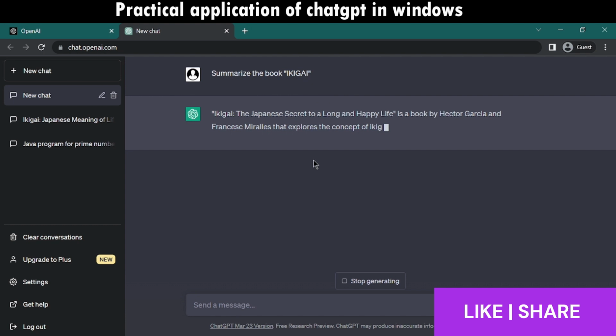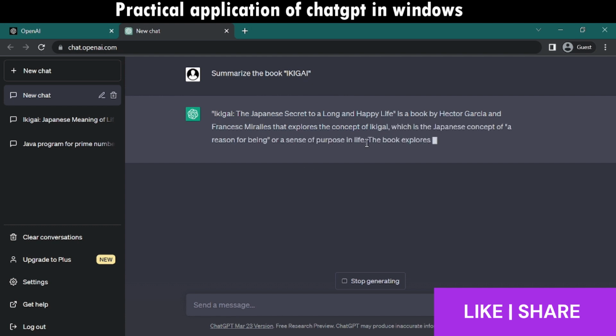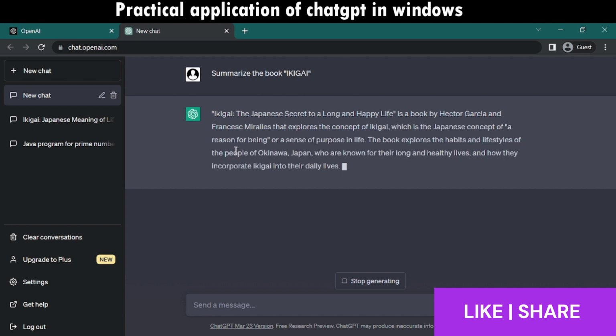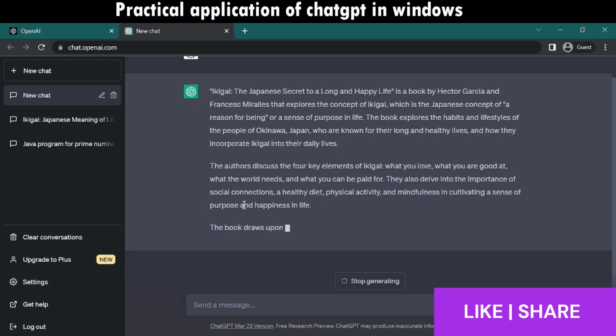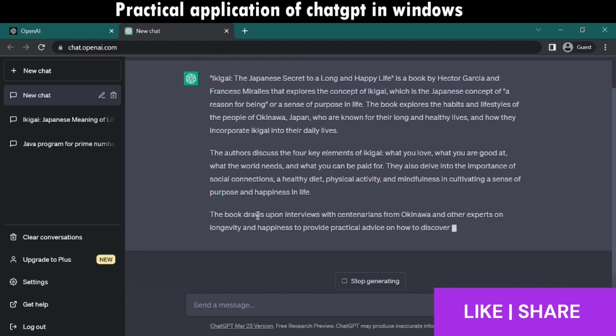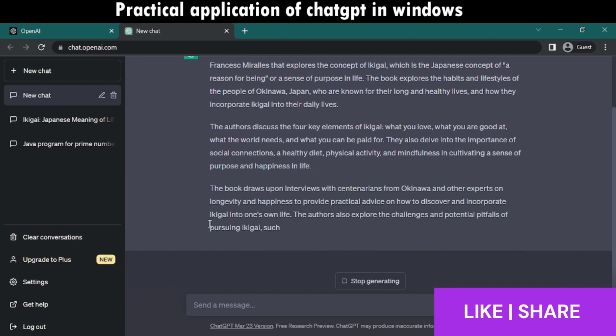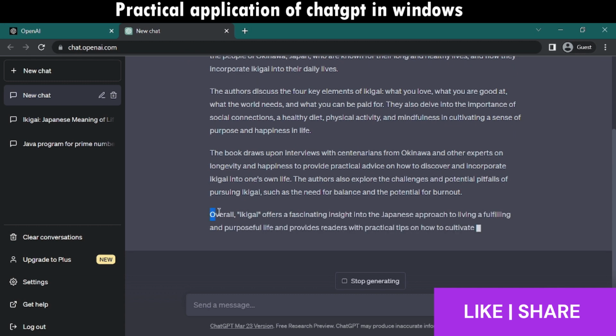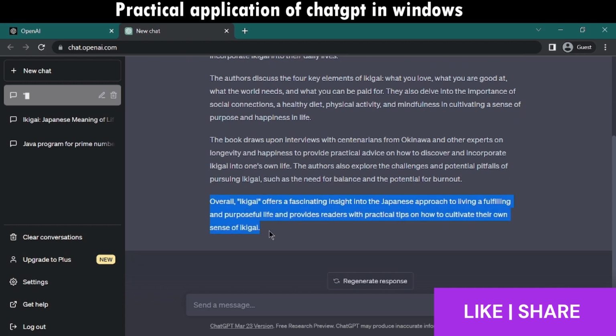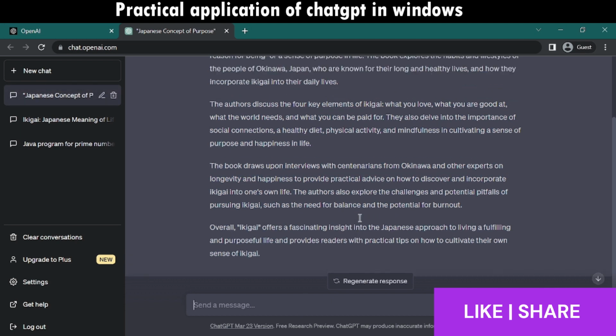As we can see, ChatGPT is giving a precise output, and it is summarizing all the key concepts of the book, which saves lots of energy and time for us, which is really very useful. It's quite interesting.